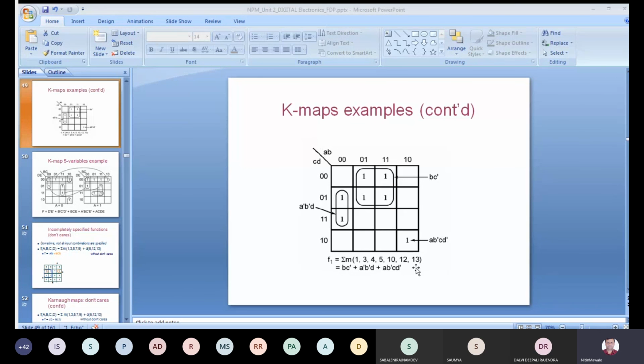So if you are having SOP form, you can convert into POS directly. If you are having POS form, you can convert into SOP directly. Okay, so I hope all the points are clear to everybody.